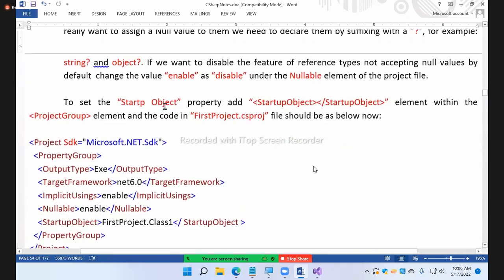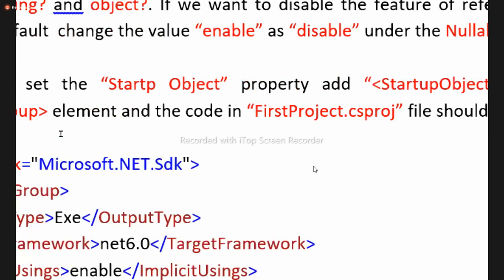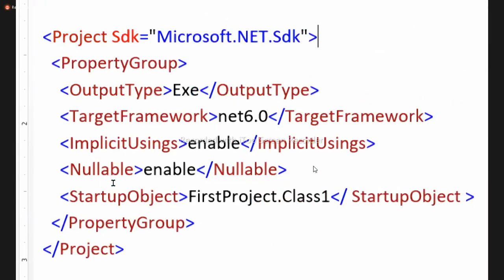To set the StartupObject property, add the StartupObject element within the PropertyGroup. It should look like this, guys.